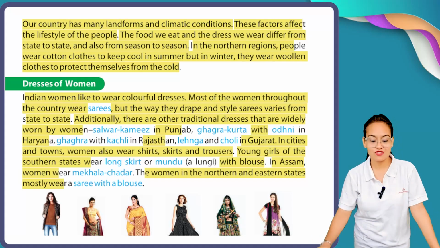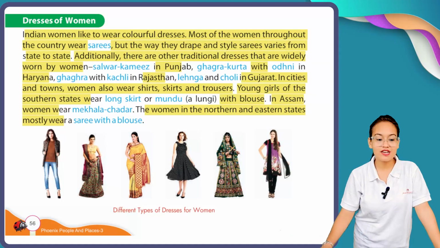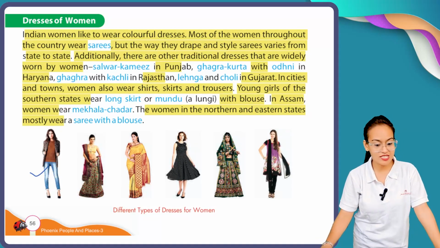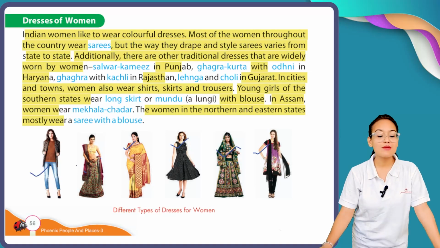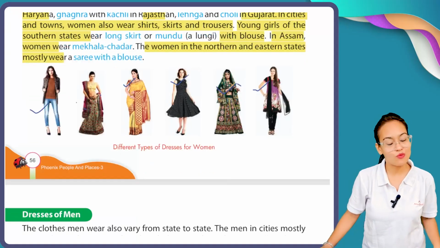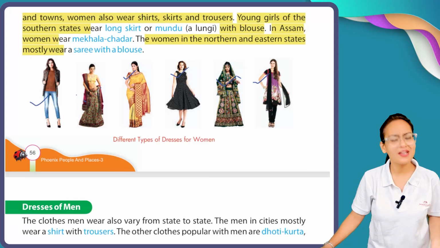So, my dear students, here you can see the different types of dresses worn by women. See, jeans and top, lehenga choli, sari, long dresses. This is your ghagra choli and this is your salwar kameez. This is a type of dresses worn by women in northern India and all over India.